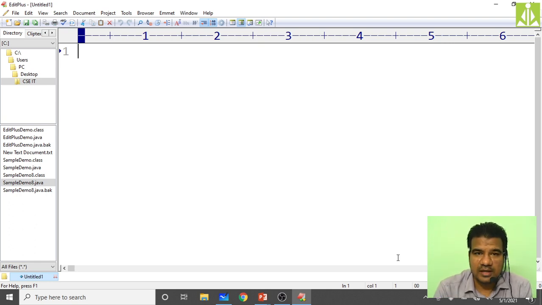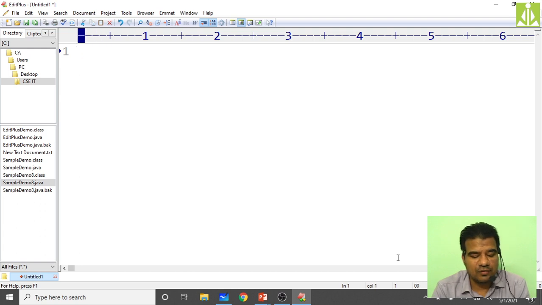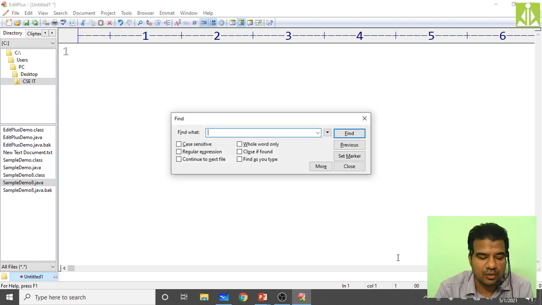Here we need to write my program. In order to explain that for loop, I'm taking this EditPlus help. So I'm writing a program. Before doing anything, it is better to save the program.